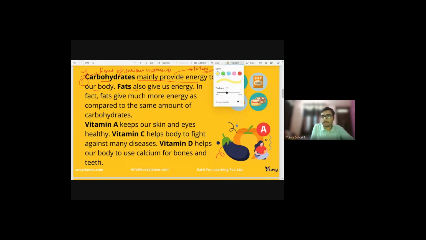Okay, so carbohydrates mainly provide energy to our body. This is the first part. Then comes fats. Fats also give energy to our body, but they provide more energy than carbohydrates. It has been mentioned here as well. Fats give much more energy as compared to the same amount of carbohydrates.